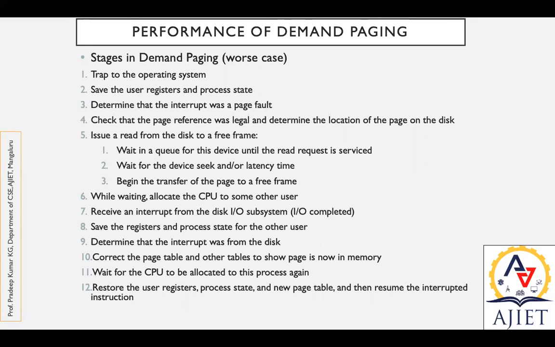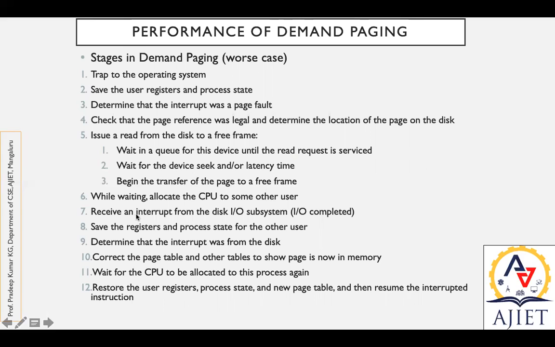During this process, allocate the CPU to some other user. Some other user may need the CPU, and you can allocate it because some other job is taking place in the backend, so the CPU can be used for other executions.